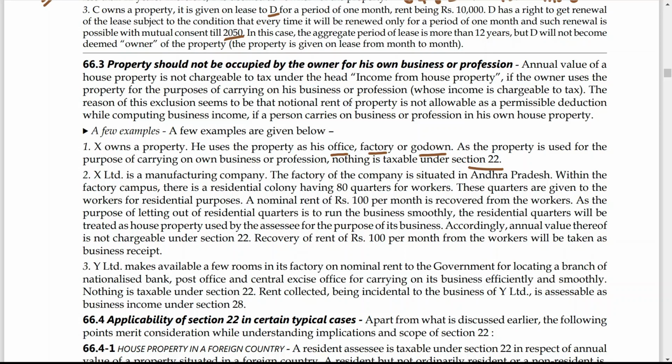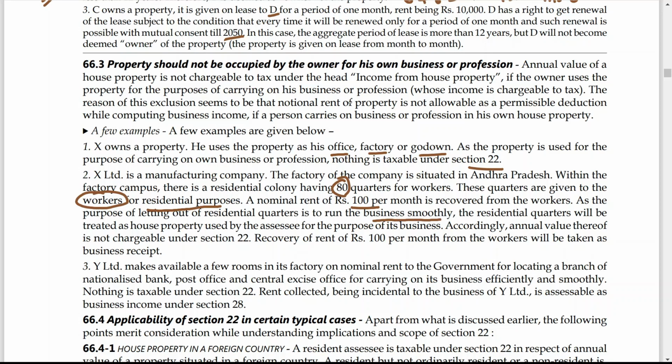So this is another example. Here the person has 80 quarters given to workers for residential purposes, and a nominal rent of 100 is collected from the workers. Now why is this property given on a rental basis? To run the business smoothly.